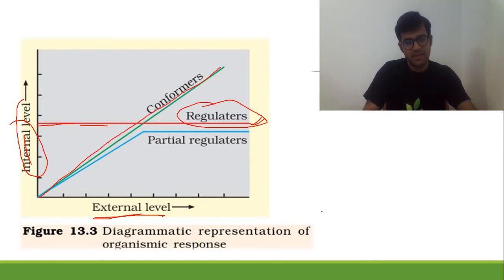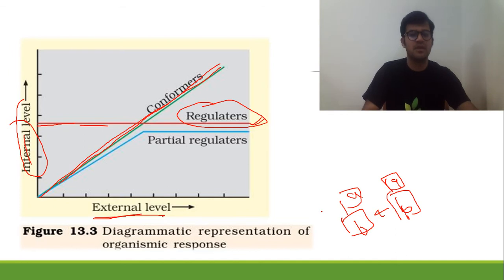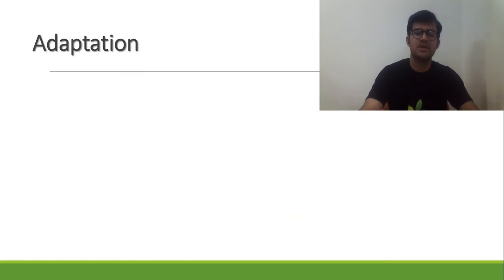Environment A changes to B, external changes to B, so internal will also change to B. They will conform. The third type is partial regulators. Firstly they change, but then they act as regulators, that is, they maintain it constant. So partial regulators is the term given here.